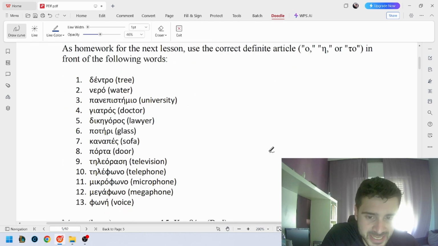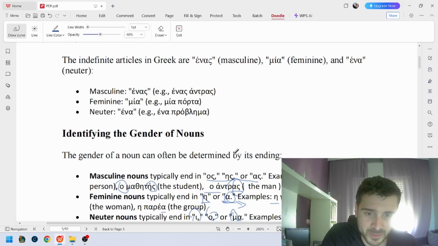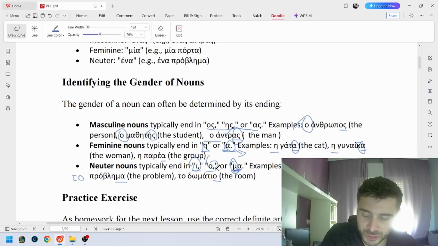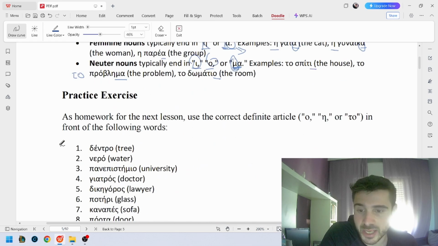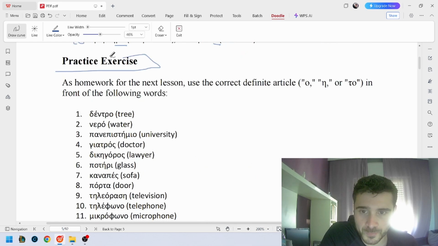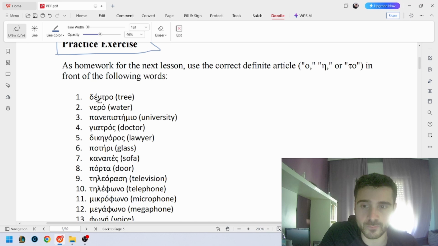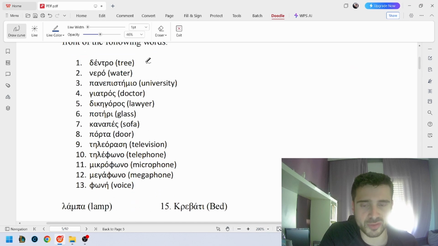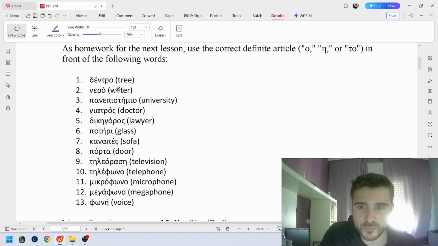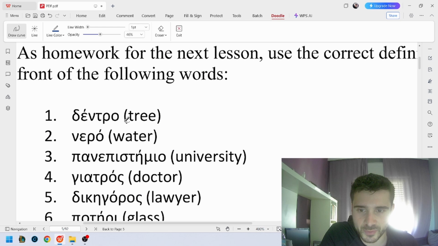Οπότε, αυτά για σήμερα. Try to remember the word endings here. You will see it's the most important thing in Greek if you want to make sentences correct. And for homework, next time you will have to rewrite all these words using in front the correct article. For example, the word δέντρο.